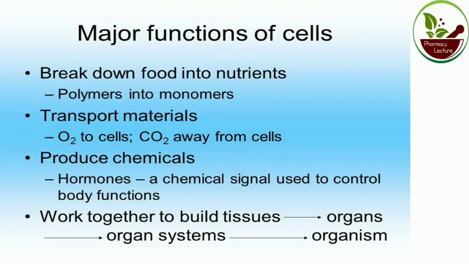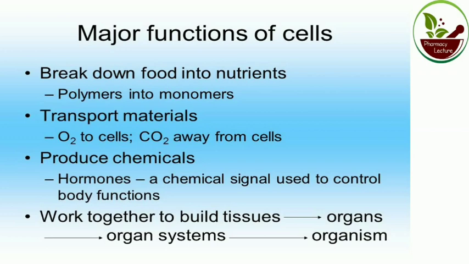Now comes to the major functions of the cell. Breakdown of food into nutrients, that means polymer to monomer. Another function is transportation of materials like oxygen and carbon dioxide to the cell or away from the cell. Production of chemicals, different hormones or chemical signals used to control body function. Apart from this, cells work together to build tissue, tissues combine together to form organs, organs combine to form systems, and systems combine together to form the human body or organism.